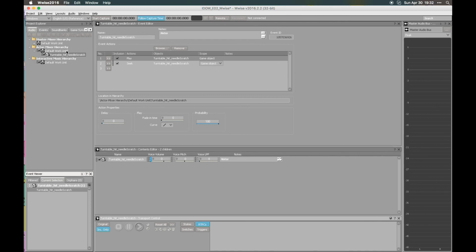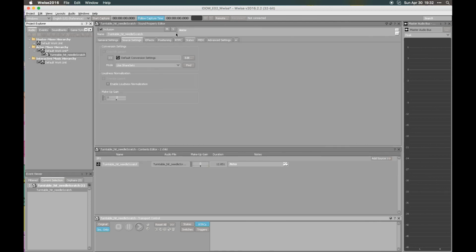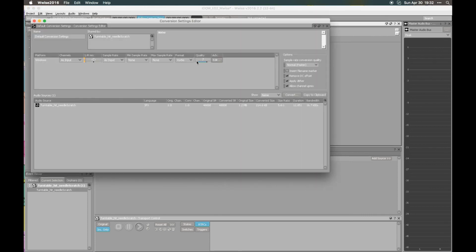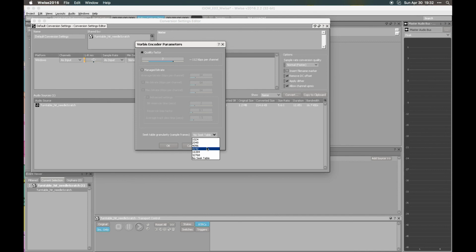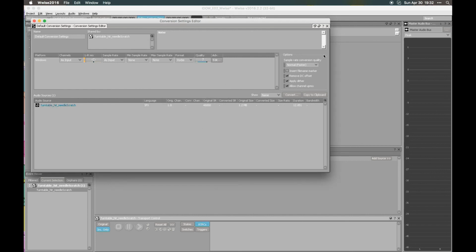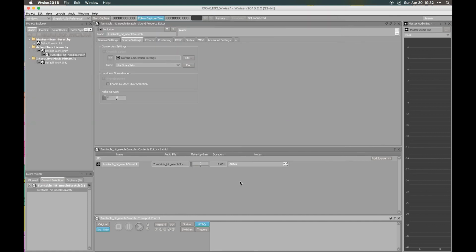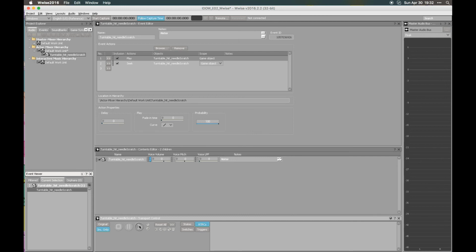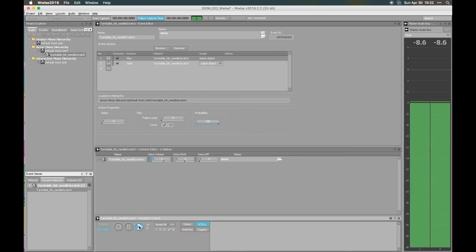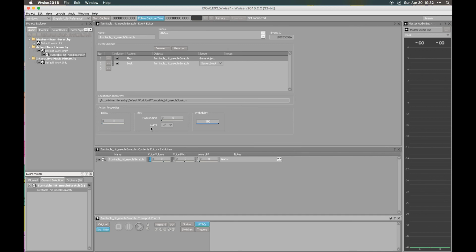So let's edit the conversion settings and introduce a seek table. We can select whatever of these parameters. The lower the number, the more dense the seek table will be. We don't really need something super dense, so let's select an average number, like 8,000, and reconvert the file. Okay, and let's play the event. It's not working.